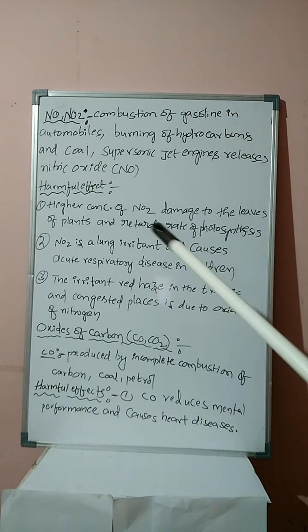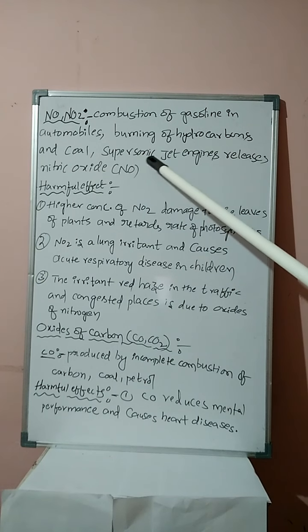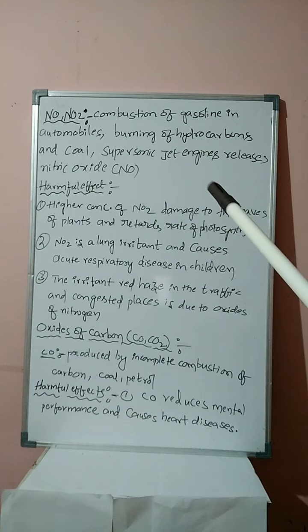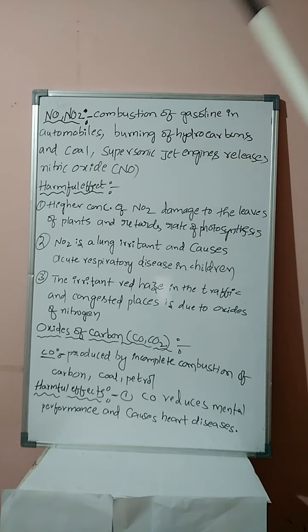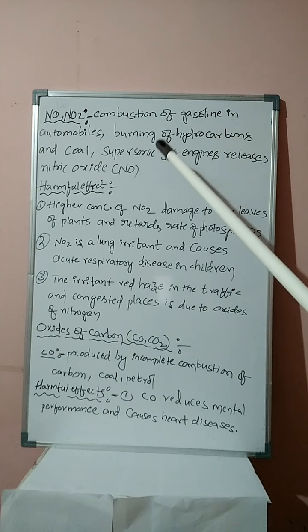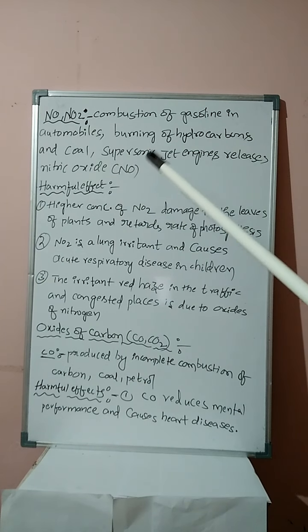One important statement: supersonic jet engines release nitric oxide. In examination they will ask, which of the following pollutants is released from supersonic jet engines? That is nitric oxide.